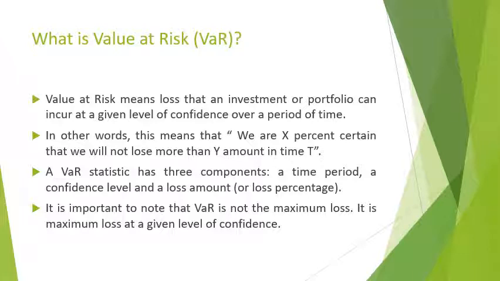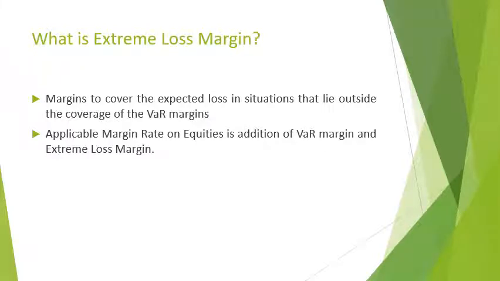Having understood the value at risk concept, let us move to the next component, which is extreme loss margin, as we saw two slides back where NSE had given margins of two types, VAR margin and extreme loss margin. Now, what is extreme loss margin? It is defined as margins to cover the expected loss in situations that lie outside the coverage of VAR margin.